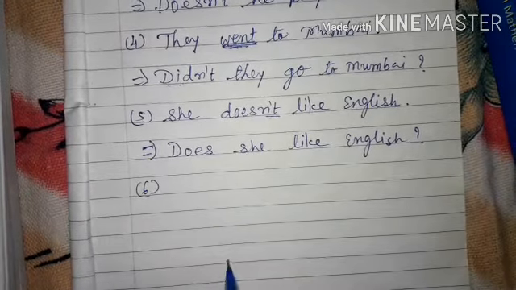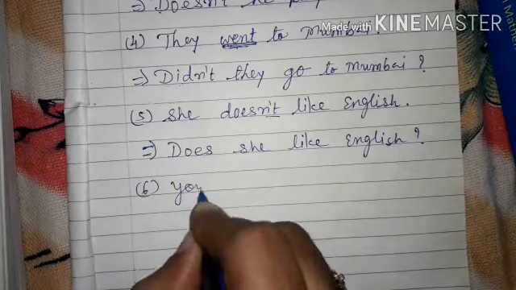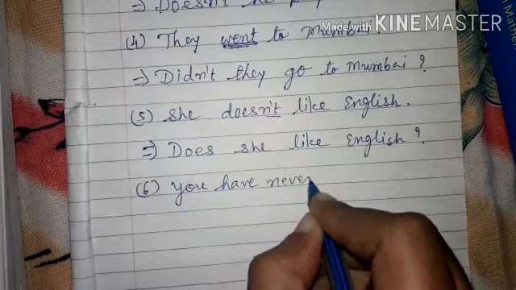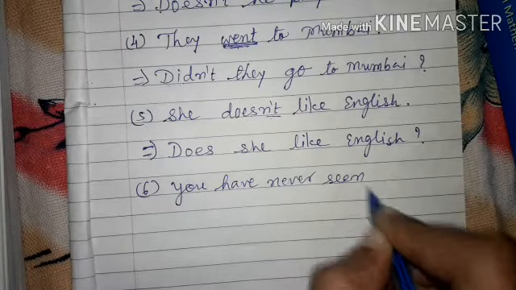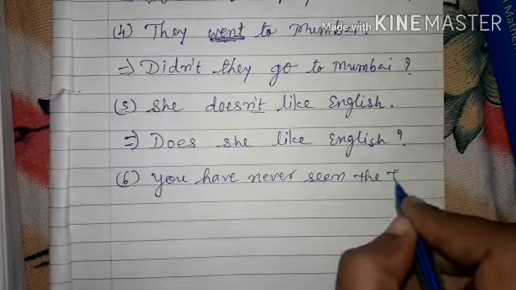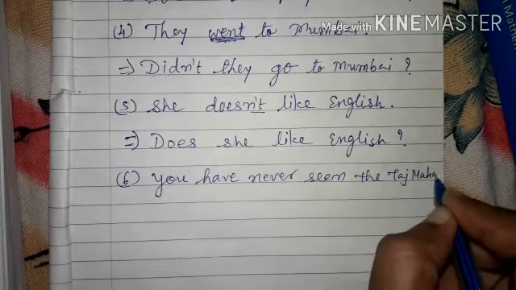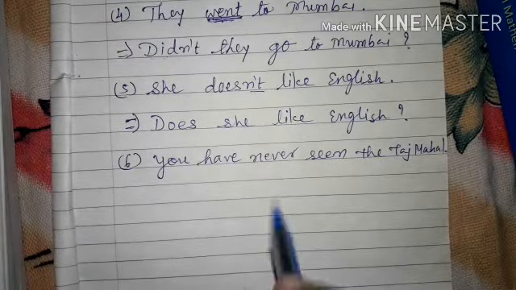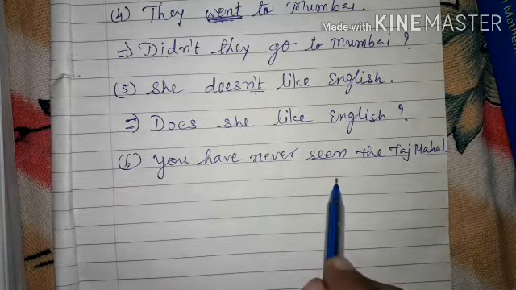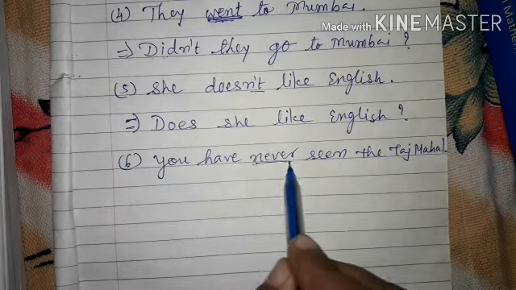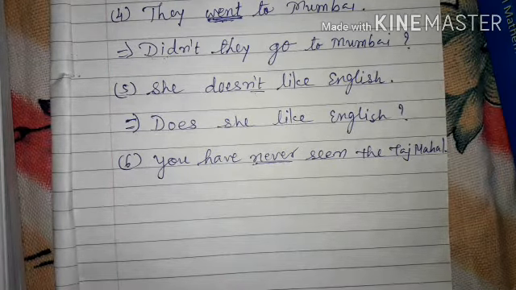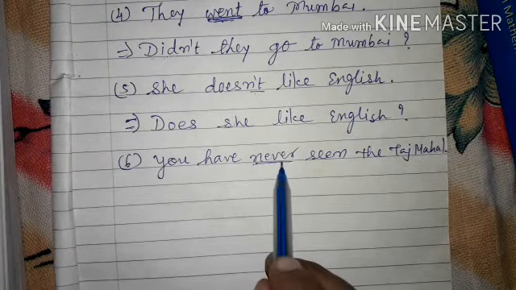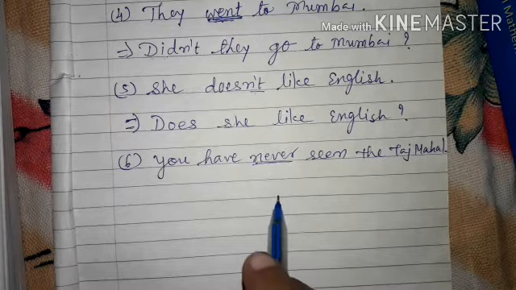Let us see that: you have never seen the Taj Mahal. Now here, this is a negative statement, and never shows the negation. Whenever you find such a negative word in your statement, you have to remove it, and in place of never you have to use ever.